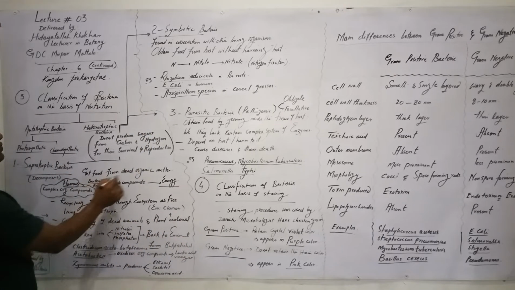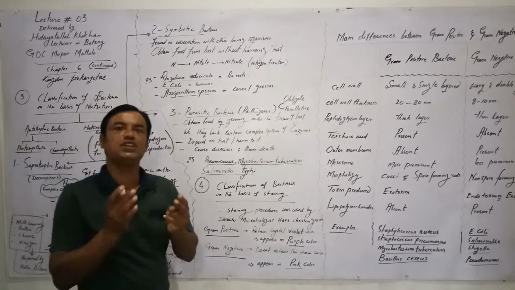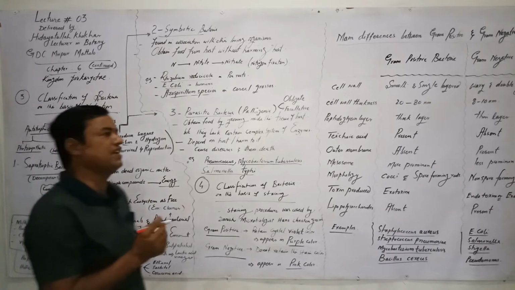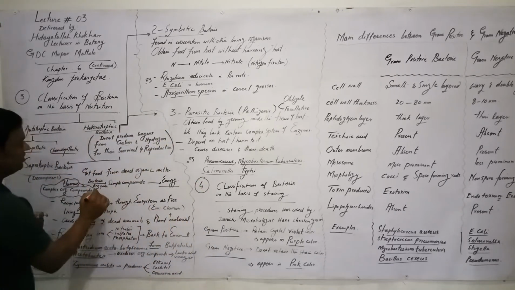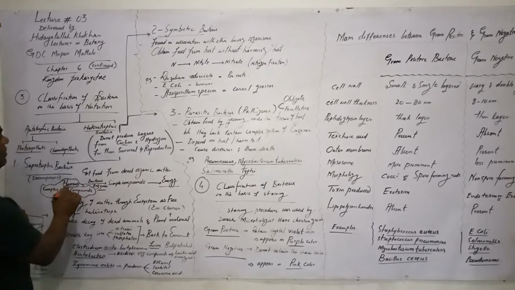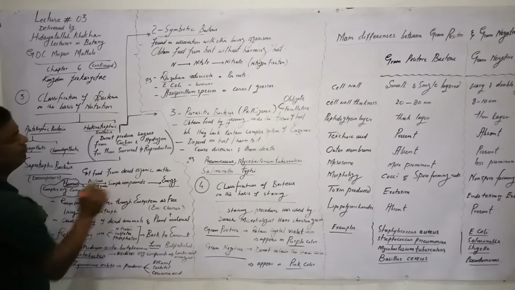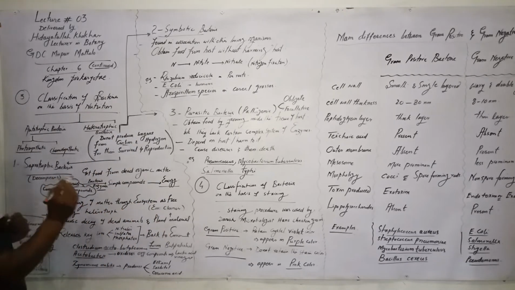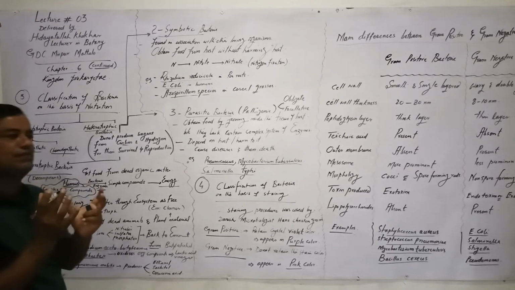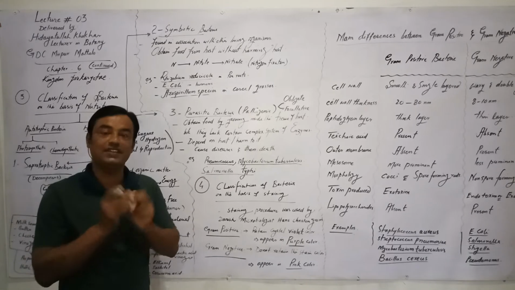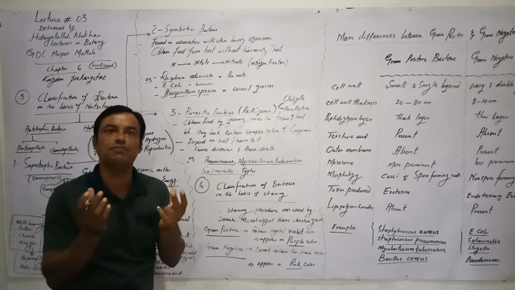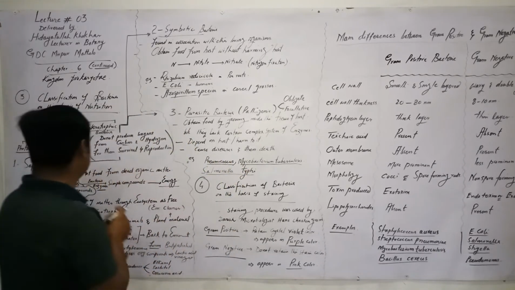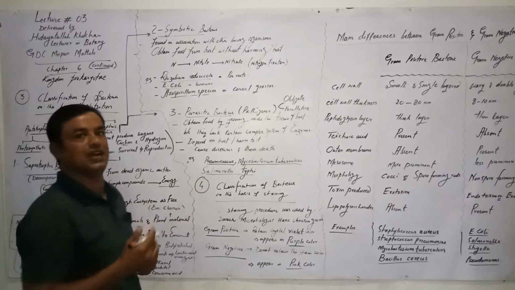Saprotrophic bacteria get food from dead organic matter, the dead bodies of plants and animals. Because these bacteria have a complex system of enzymes, with the help of these enzymes they convert humus into simple compounds and then into energy. As we know, humus is a complex organic compound found within the soil, formed by the partial decomposition of dead bodies of plants and animals. Humus always increases the fertility of soil.